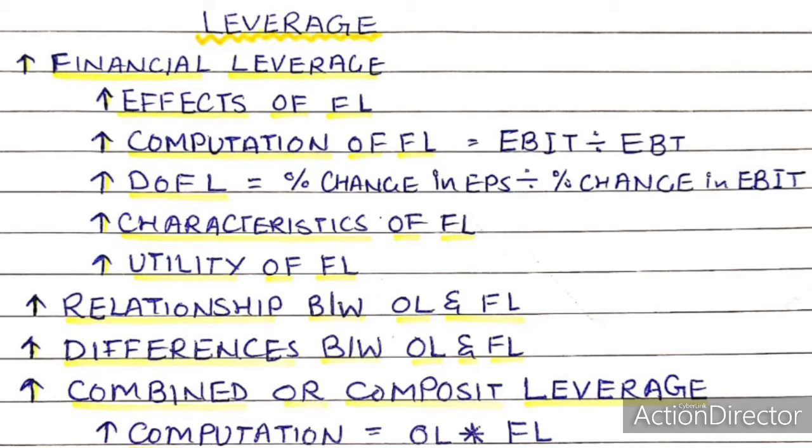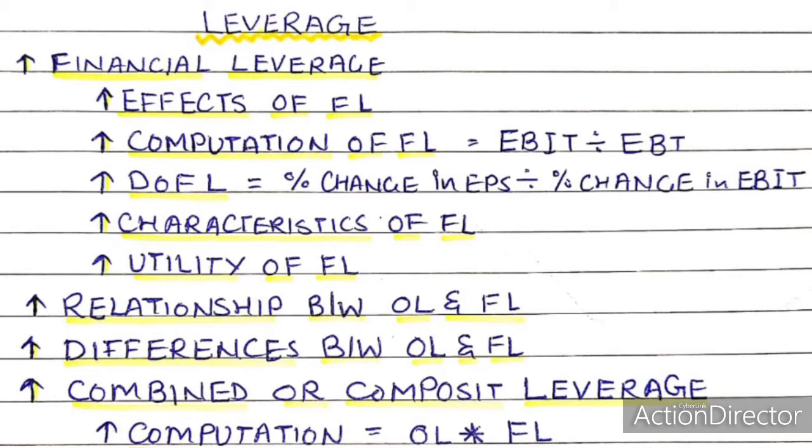Now let's come to the point, characteristics of financial leverage. From the foregoing description, the following characteristics of financial leverage have been identified. Number 1, related to liability side of balance sheet. As operating leverage concerns with asset side of the balance sheet, similarly, financial leverage concerns with liability side of the balance sheet, where various types of sources of capital are shown.